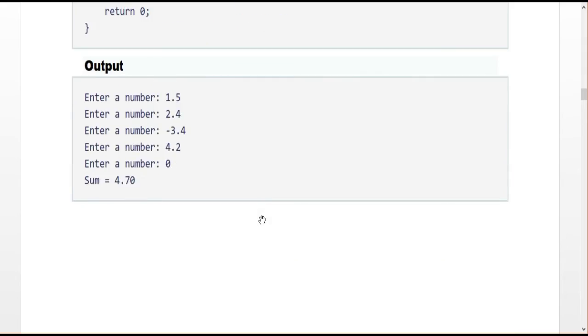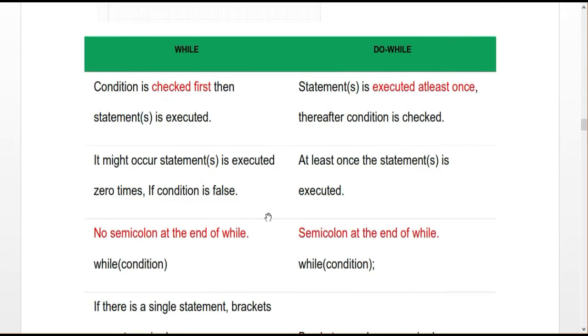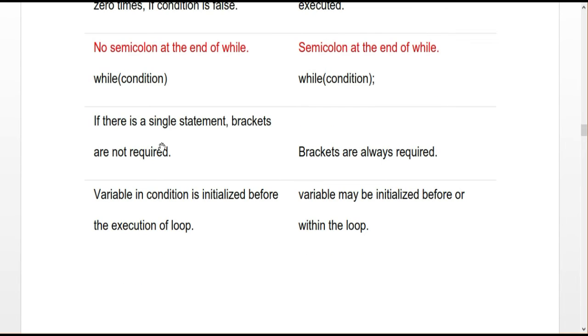And the next thing: if there is a single statement, the bracket is not required in the while statement, but in do while the bracket is always required to declare the statements. And the variable in the condition is initialized before the execution of the loop. So always the variable should be declared or initialized in the while statement.